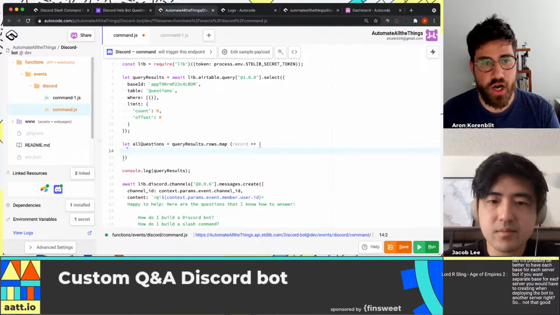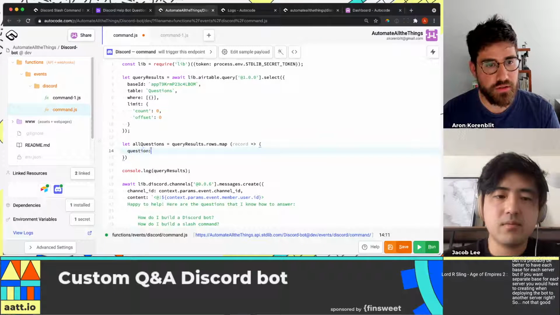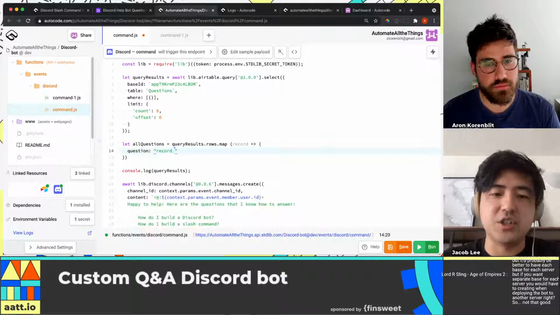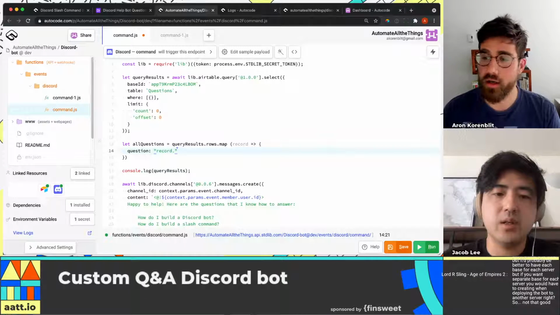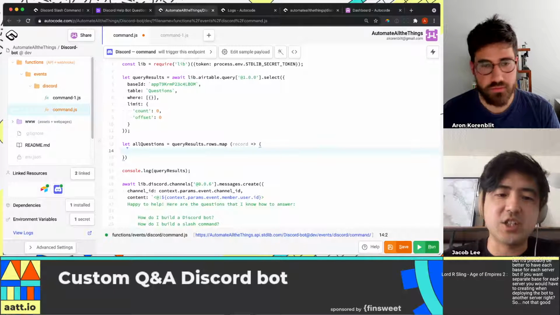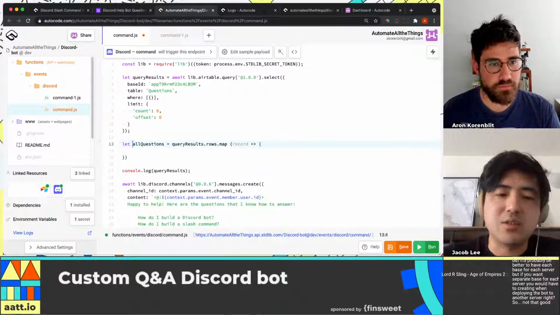So we want to create an object that takes question, and then input record dot questions. Well, no. What I was thinking was actually we could just generate the message that we're going to send back to Discord right here. Maybe instead of all questions, we could call it all questions message or response content. Yeah, let's just do a response.